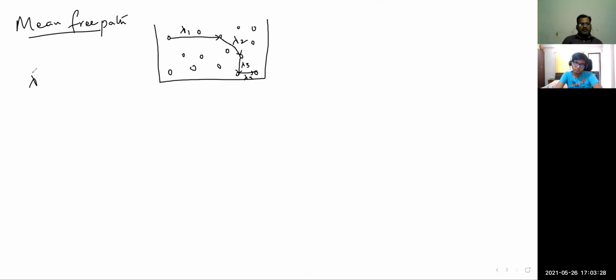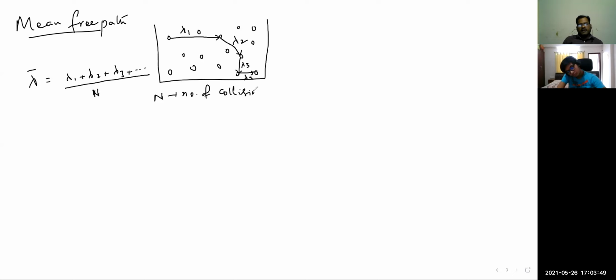So the mean free path is nothing but λ1 plus λ2 plus λ3 and so on, divided by the number of collisions. This general introduction I gave that day.